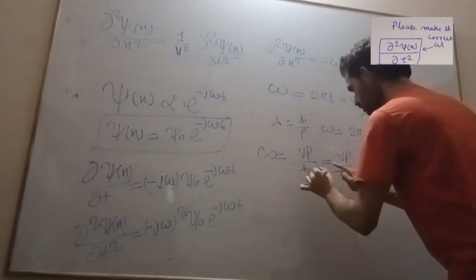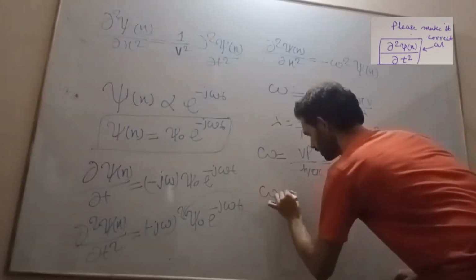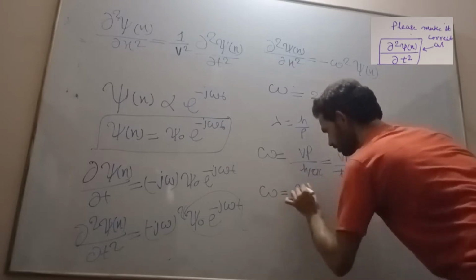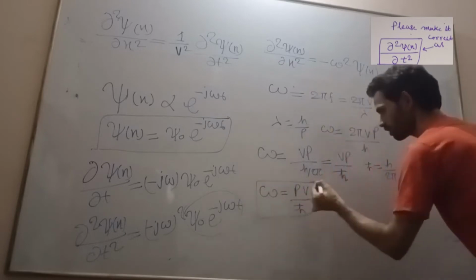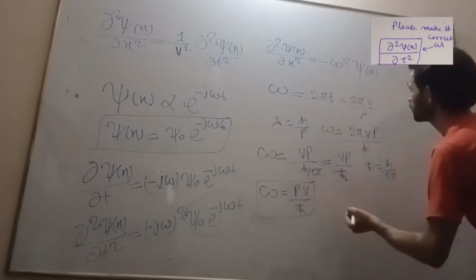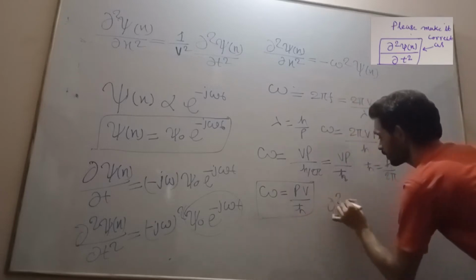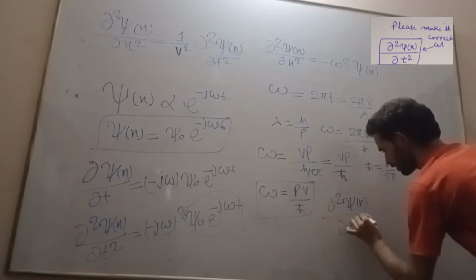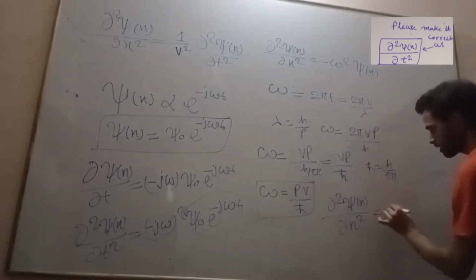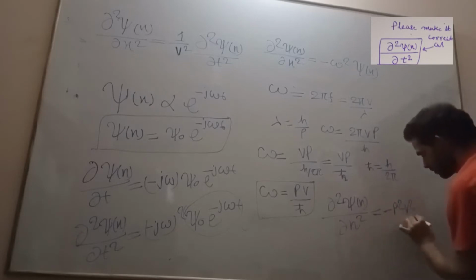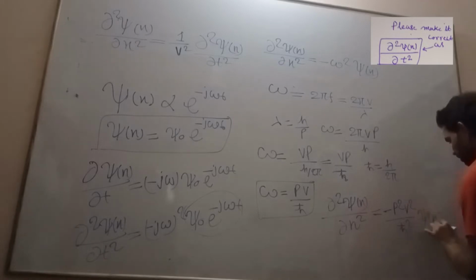So now we got omega is equal to p v divided by h bar. Similarly, putting this omega here, we get dou square psi of x divided by dou x square is equal to minus p square v square divided by h bar square into psi of x.